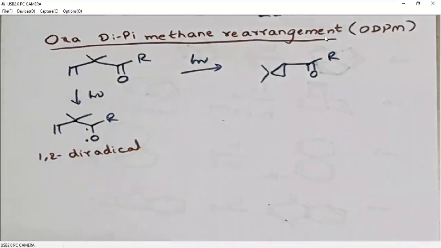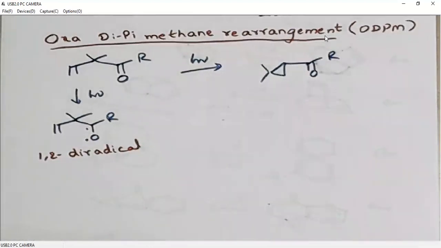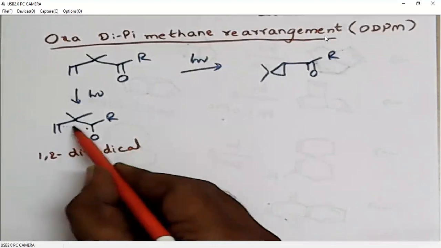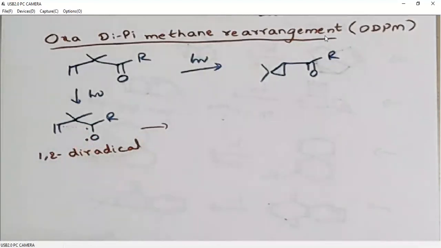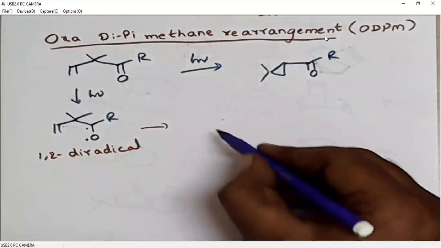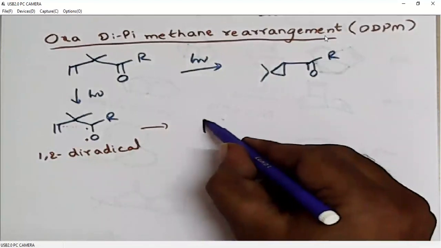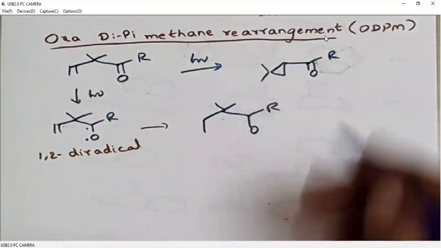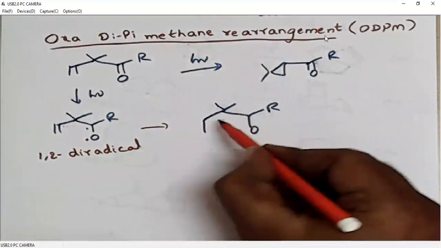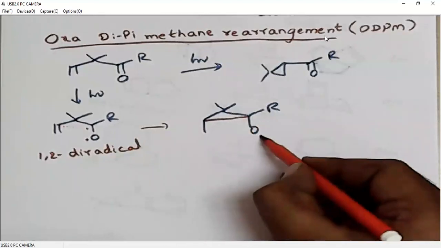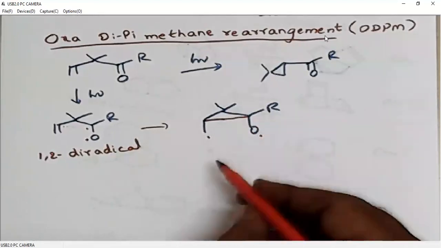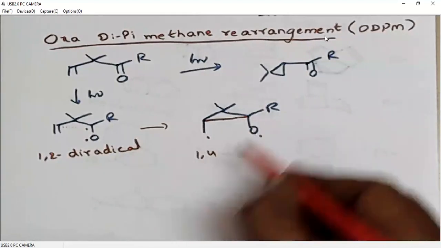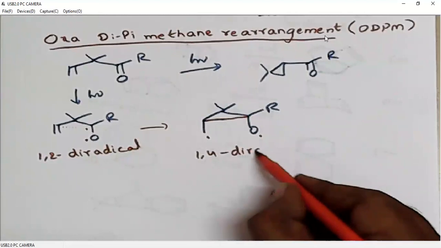This 1,2 diradical now will be involved in bond formation with this alkene. So it generates a 3-membered ring, and this 1,2 diradical is now converted to a 1,4 diradical.